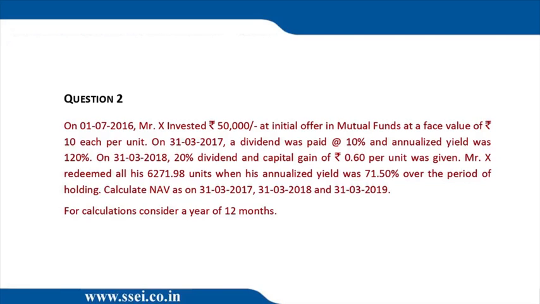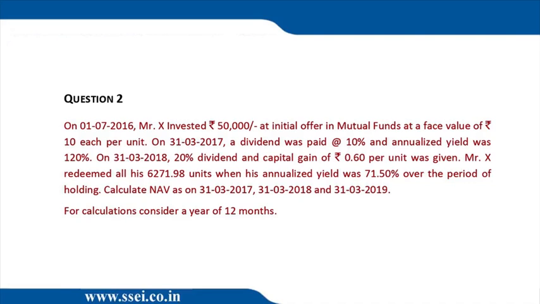So this is the sum on missing figures. If you read the last line of the sum, calculate NAV on 31st March 17, 31st March 18, 31st March 19. I used to call them X, Y, Z. Okay. Let's see. So on 1st July 2016, Mr. X invested 50,000 at initial offer in a mutual fund of face value 10 each. So he got 5,000 units, 50,000 by 10.